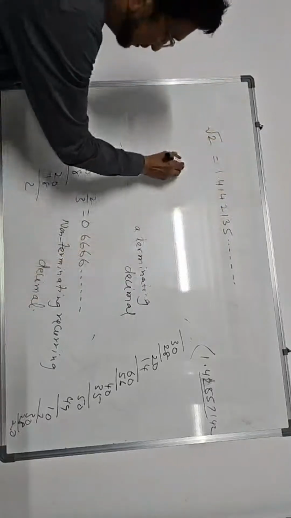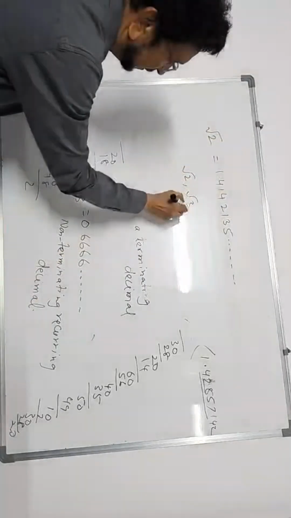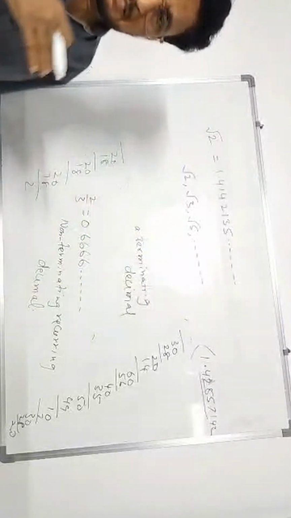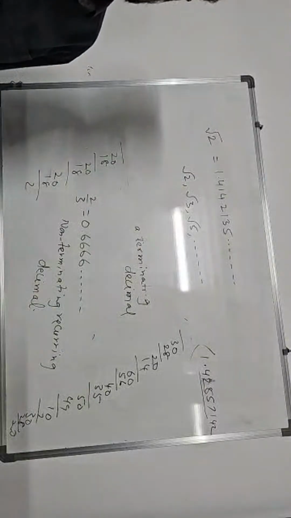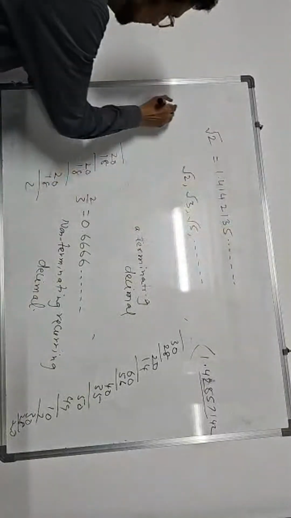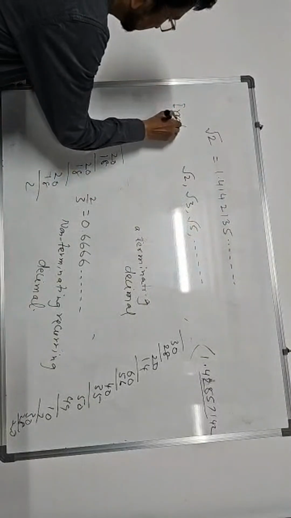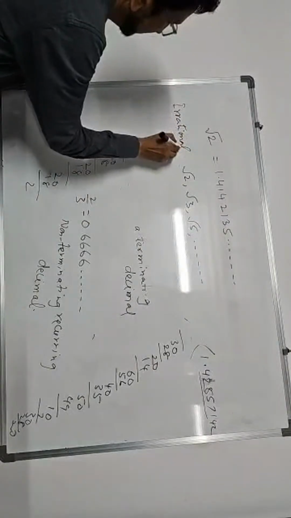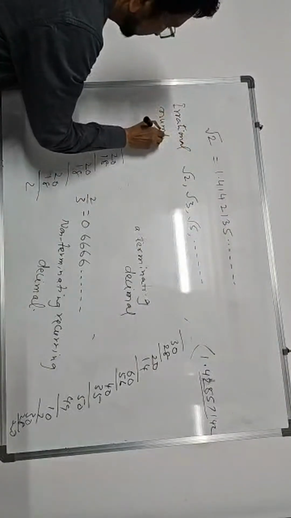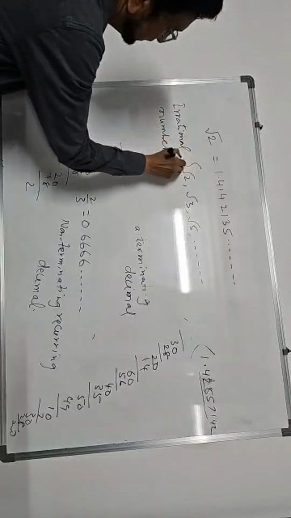Therefore, this type of numbers, which are neither terminating nor non-terminating recurring, are called irrational numbers. Irrational numbers. This set of numbers.